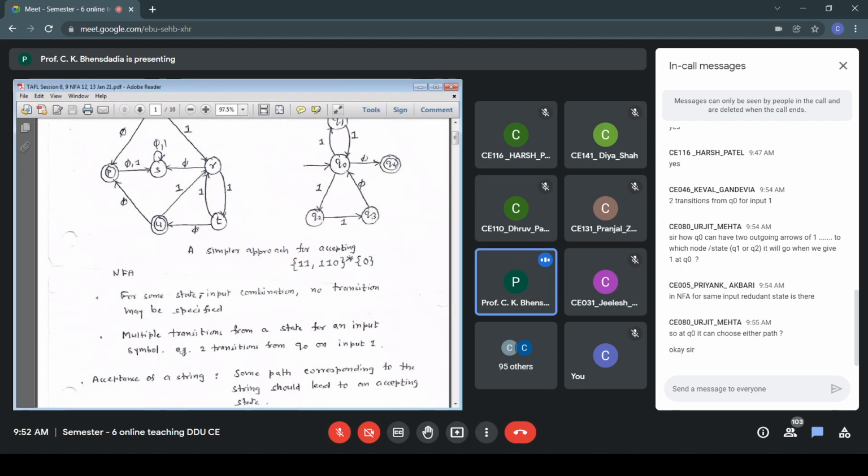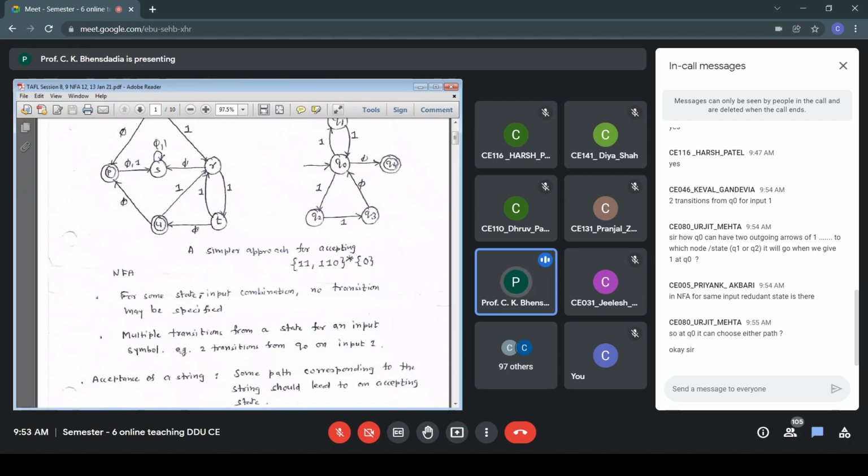Now, the question that Urjit was asking regarding choice, regarding multiple transitions, regarding which path to select whenever multiple paths are available. So here is the definition for acceptance of a string by an NFA. Some path corresponding to the string should lead to an accepting state, because there are choices.